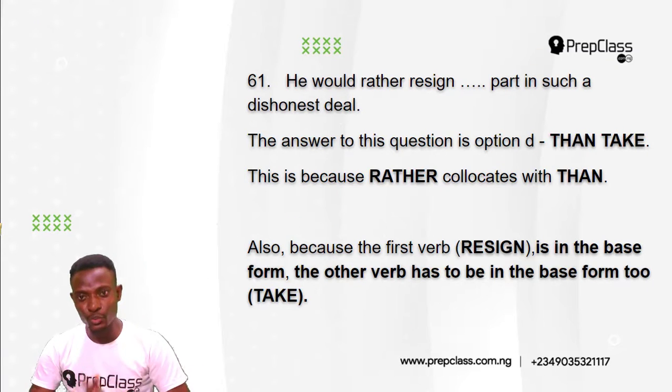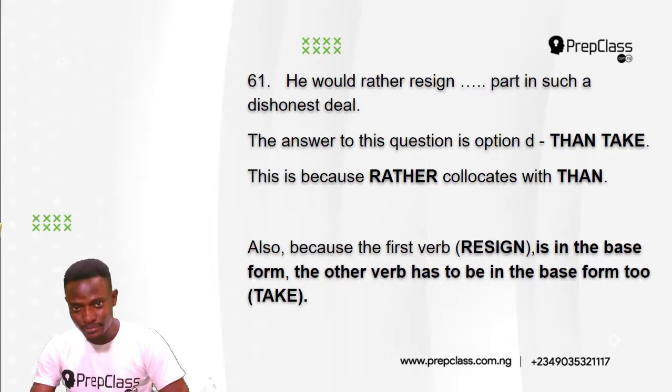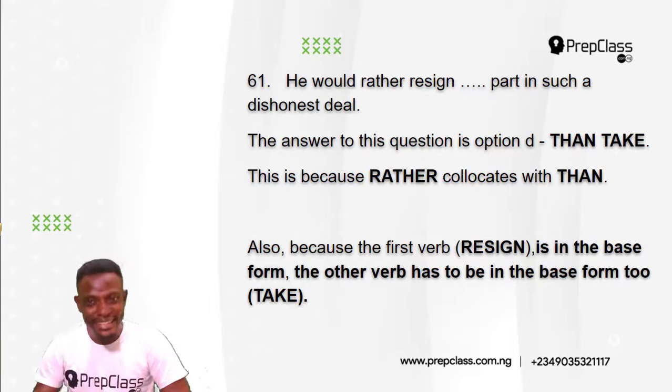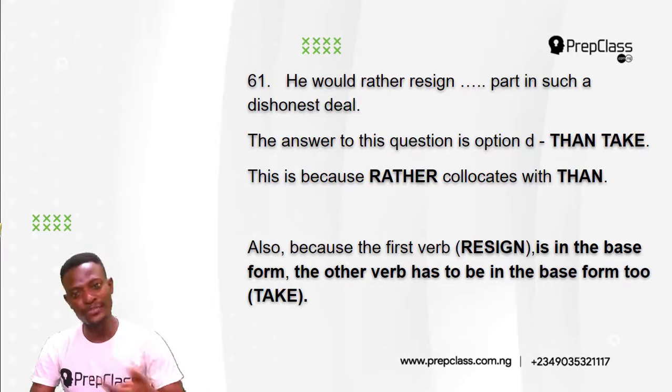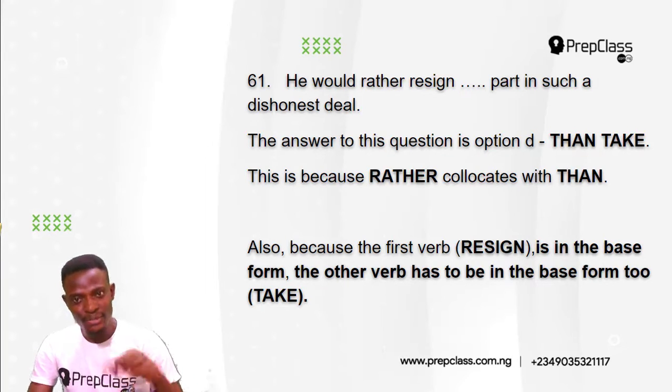The answer to this question is option D, than take. He would rather resign than take part in such a dishonest deal. This is because rather collocates with than. Also, because the first verb, resign, is in the base form.